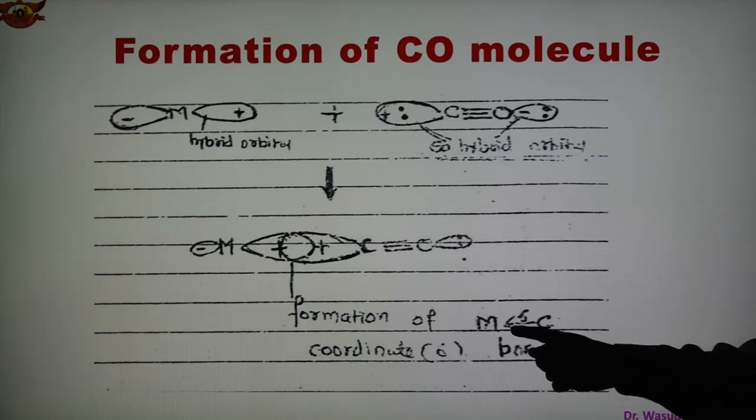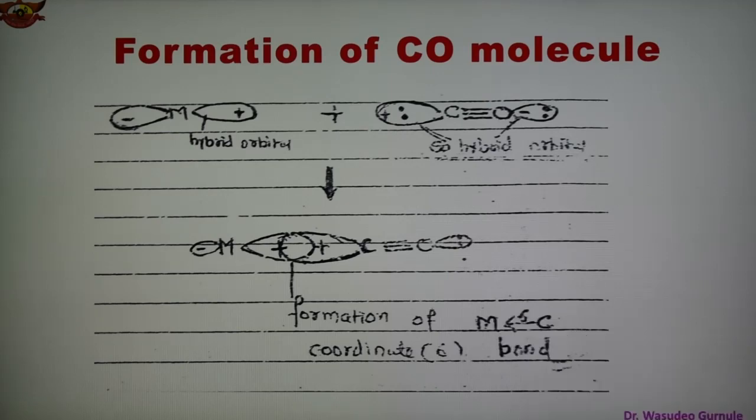So shown here, formation of the metal carbon bond: donating an electron pair to the metal and forming a coordinate sigma bond. So this is the diagram showing formation of the metal carbon coordinate bond between the orbital of the metal and the hybrid orbital of CO.